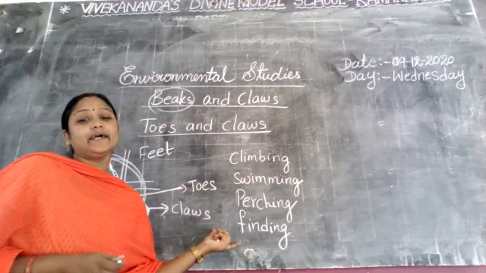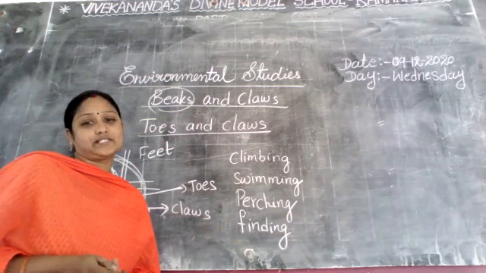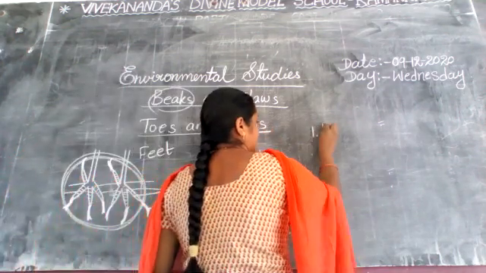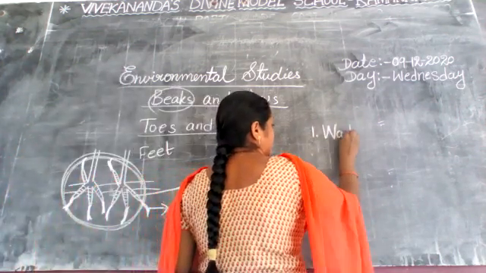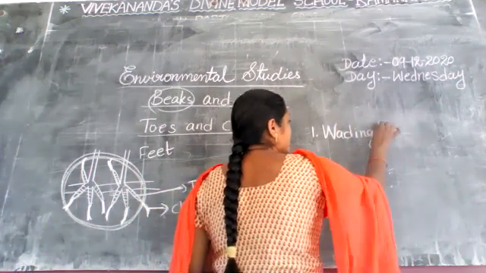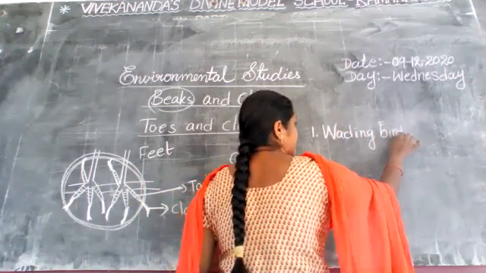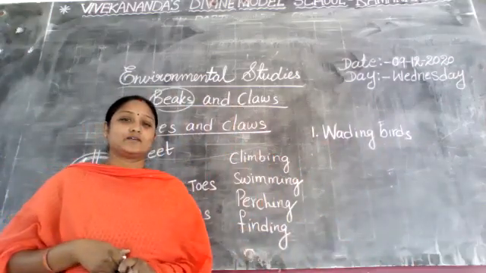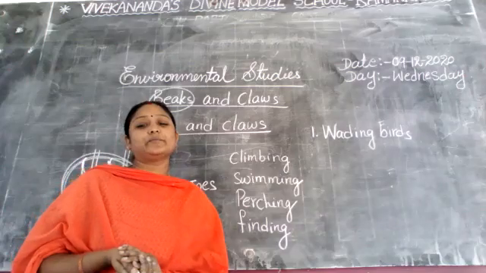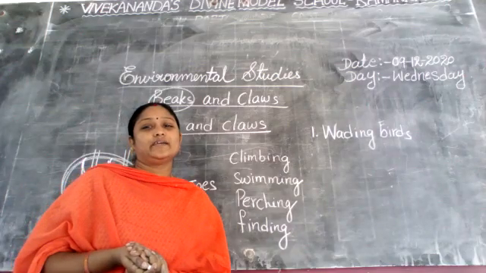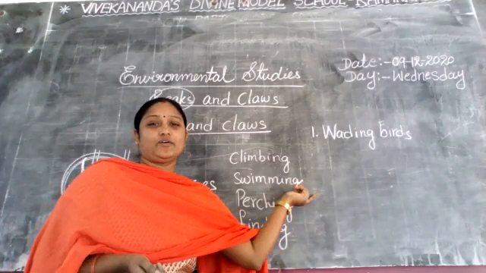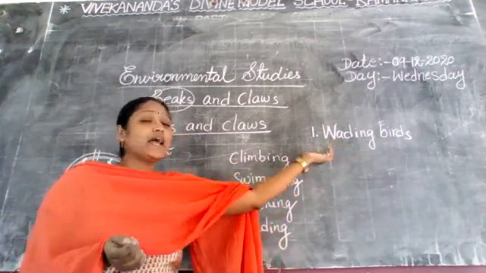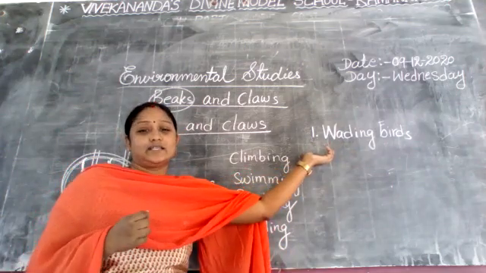So, already here I explained about wading birds. What are wading birds? What are the examples of wading birds? Already I taught this. Yeah, very good. Crane. Crane is an example of wading birds, because a crane has long legs. Yeah, very good.